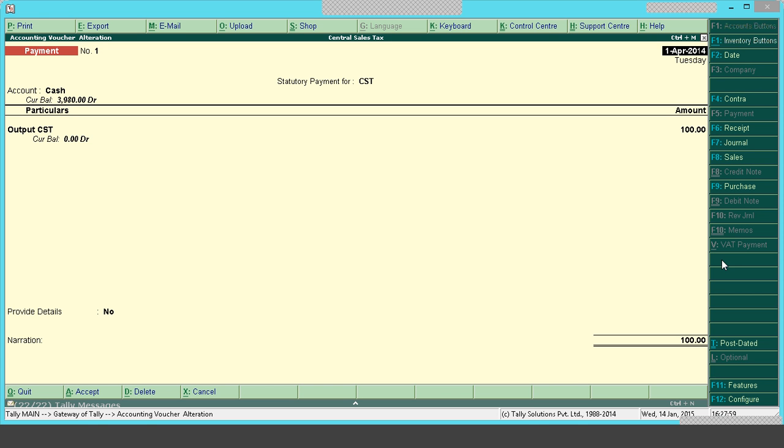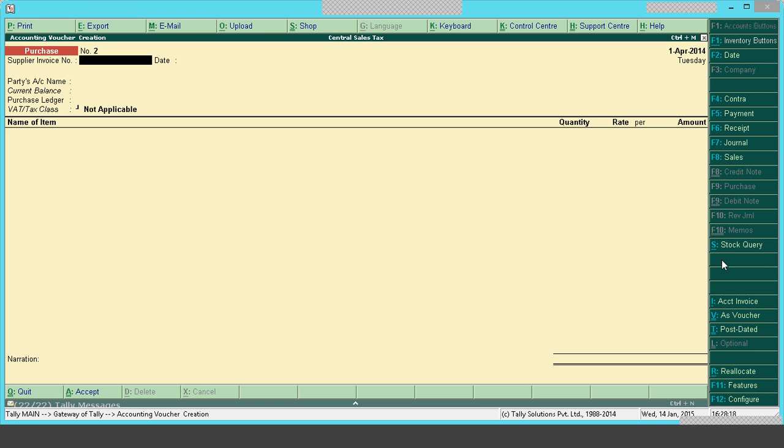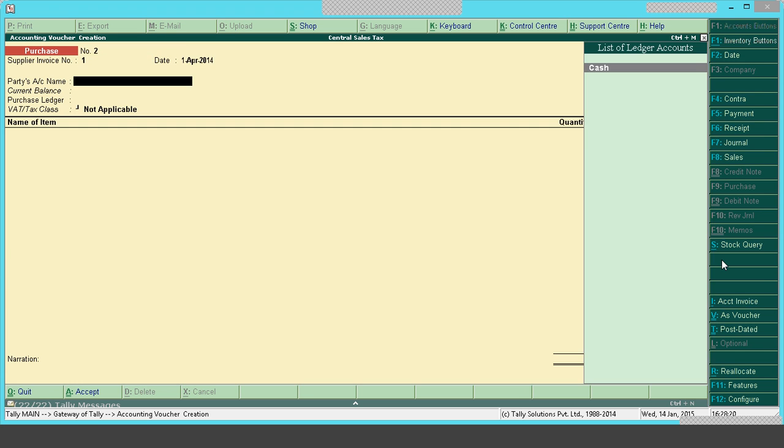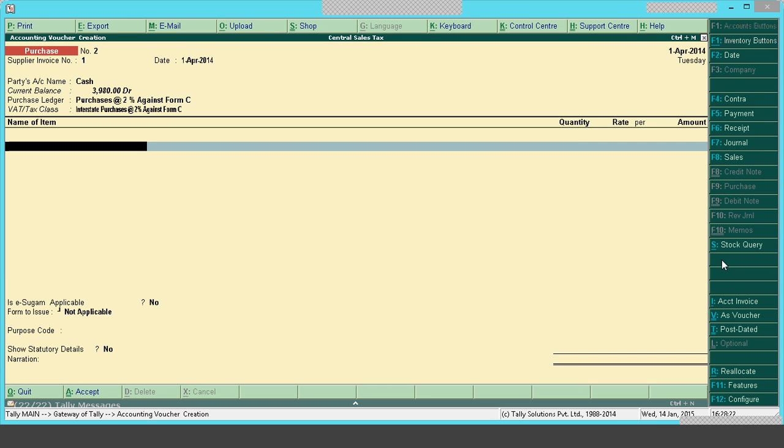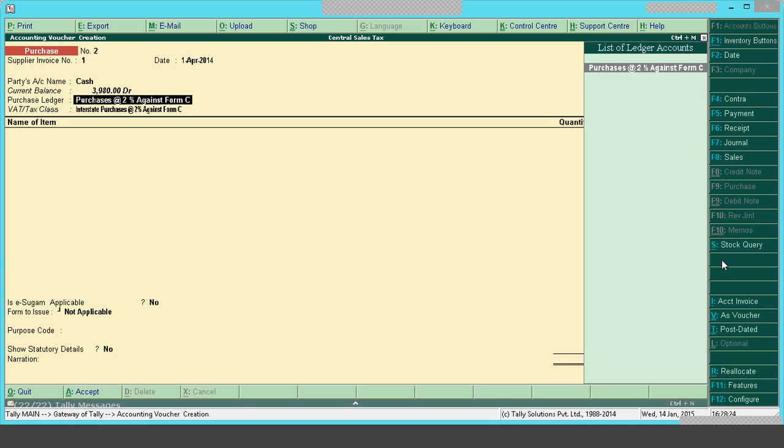The next scenario could be you have some input VAT, the credit of input VAT on purchases, and that needs to be adjusted with the CST payable. So for this, the journal entry should be recorded. Before that, we'll make one purchase transaction with VAT. So I'll create one.